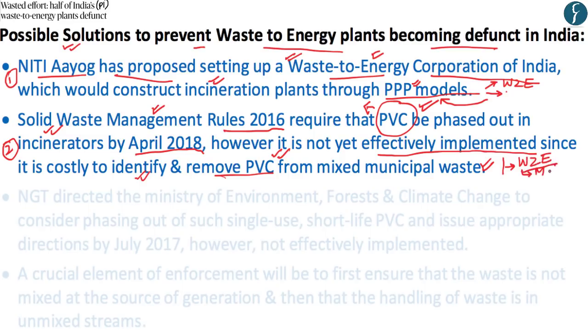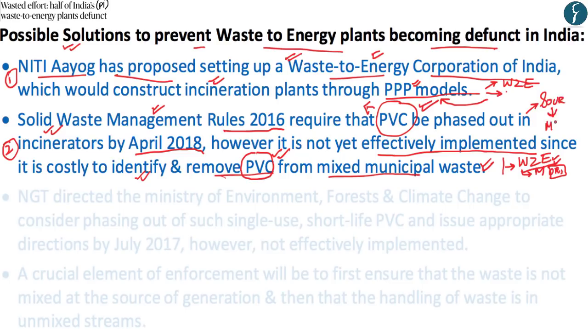However, since most of the municipal waste which is brought to waste to energy plants contains organic waste, glass, plastic, PVC and other forms of waste, it becomes very difficult to first identify PVC and then remove PVC from this mixed waste. And therefore what is required within India is to have source segregation, whereby